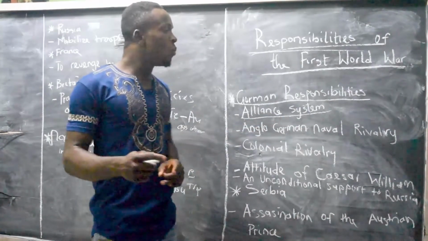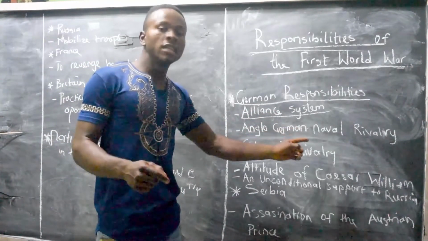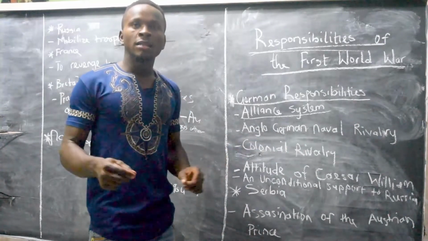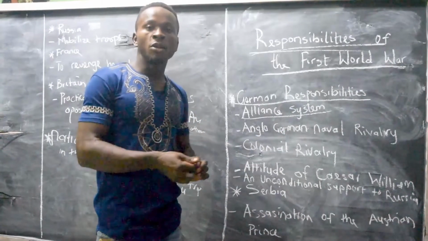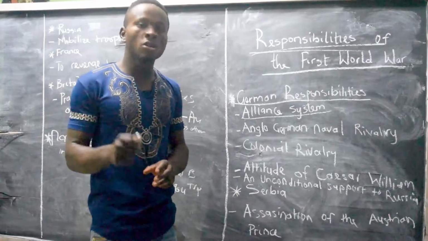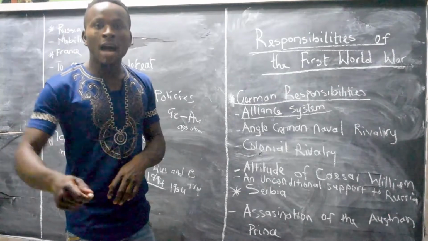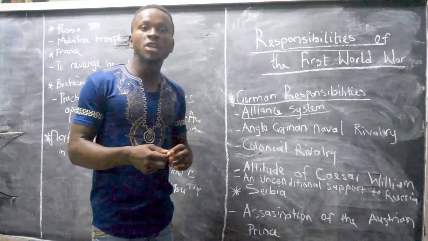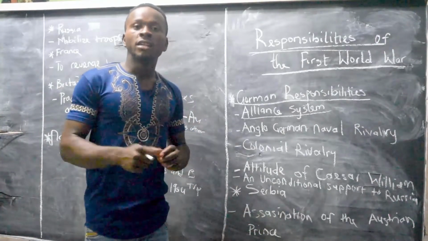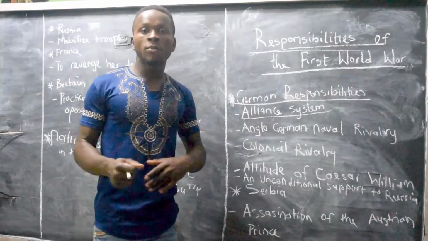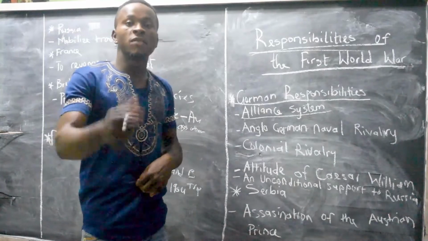Now, Britain therefore told his government that they should suppress the Germans in terms of war weapons. From that, Britain launched a war weapon known as a Dreadnought. Germany reacted to this war weapon and also launched it. In a period of time, Germany produced 9 of these war weapons. When Britain saw this, he produced 18 of these war weapons. This factor was also a high responsibility for the outbreak of the First World War in Europe.